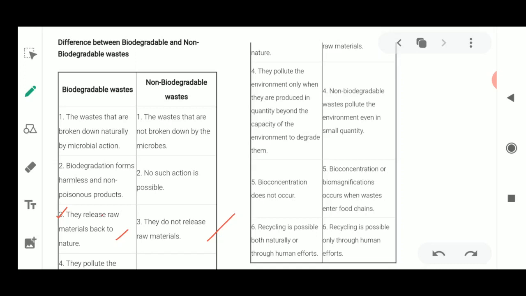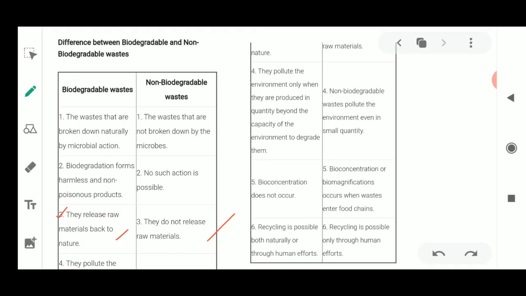Okay. Next is that bioconcentration does not occur. Now what is this bioconcentration? Bioconcentration is a way by which a trophic level has an increase in toxic substance. The toxic substance moves from one trophic level to another, and it increases in number. This is known as biomagnification or bioconcentration, which occurs in the waste and enters the food chain.